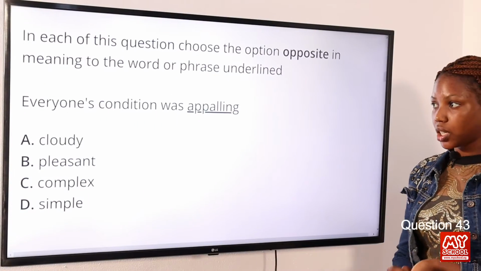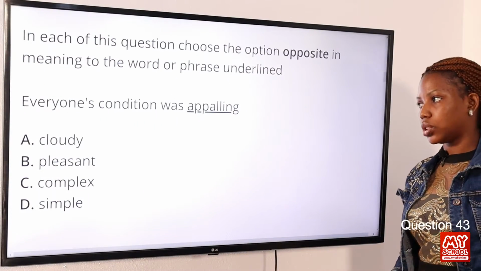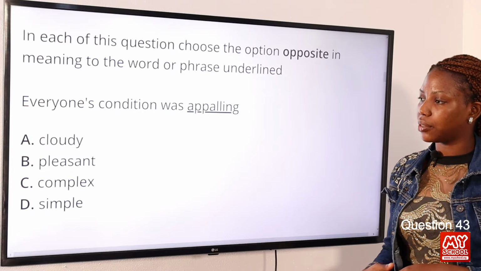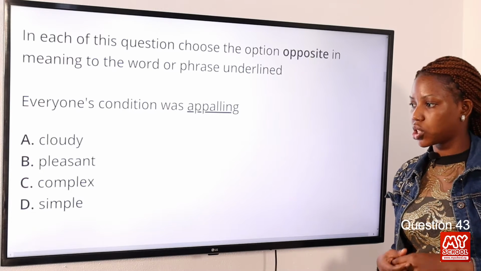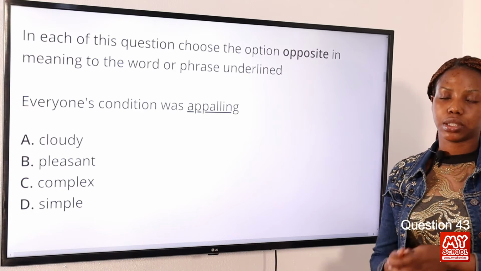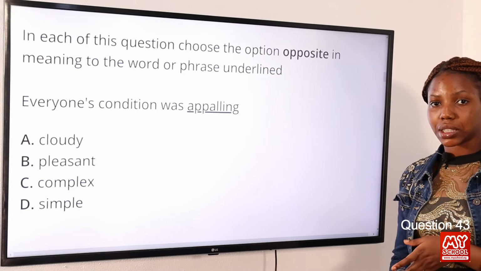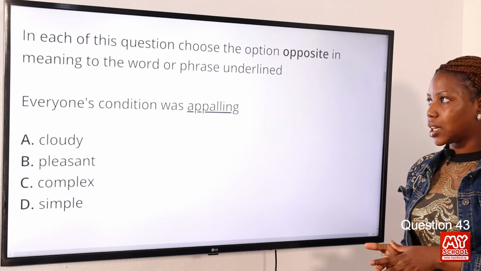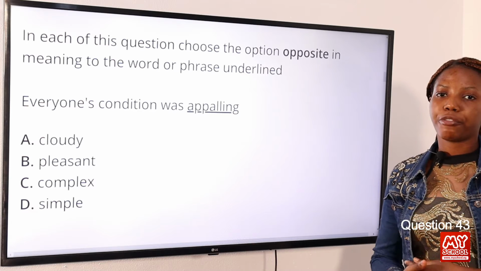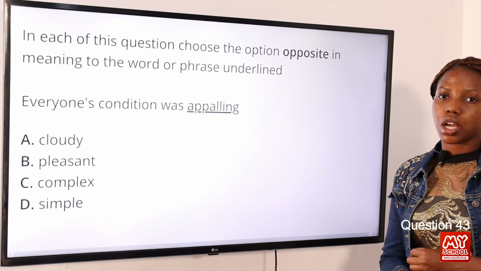Question 43. Everyone's condition was appalling. Option A, cloudy. Option B, pleasant. Option C, complex. Option D, simple. Now the answer to this question is option B, pleasant. The word on the line is appalling, and it means very awful, terrible, dreadful, very bad.